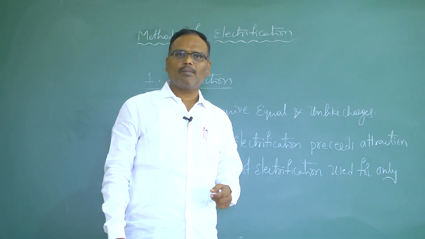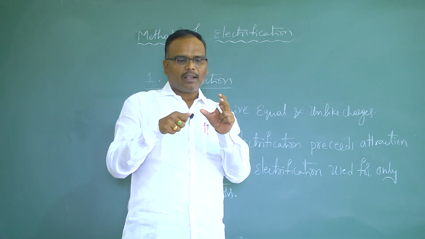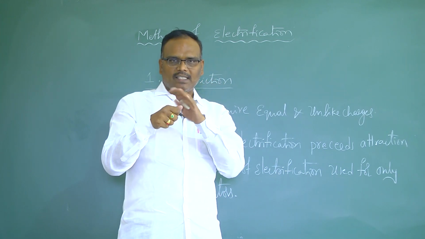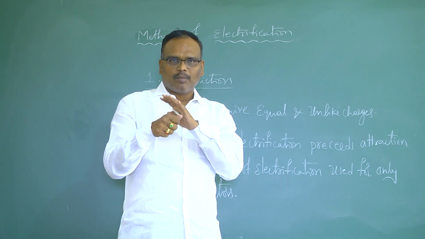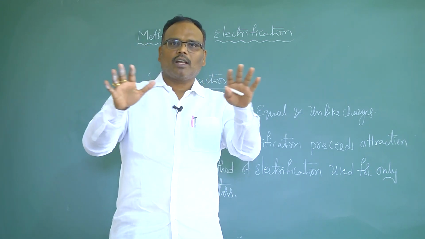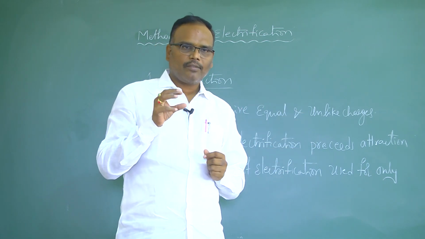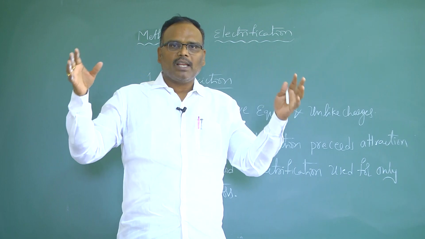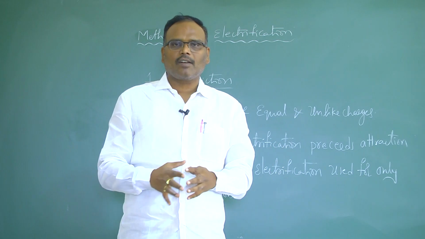This is a famous example you come across in lower classes. This comb is an insulator, and the part of the comb I have used for combing is electrified. Because it is an insulator, the charge does not flow to your hand. You are not going to get any shock. That means in the case of insulators, where you charge is only at that place, it will not distribute to the entire body. This you have to remember. But in the case of a conductor, if you give charge at one place, that charge will be uniformly distributed over the entire surface of the body.